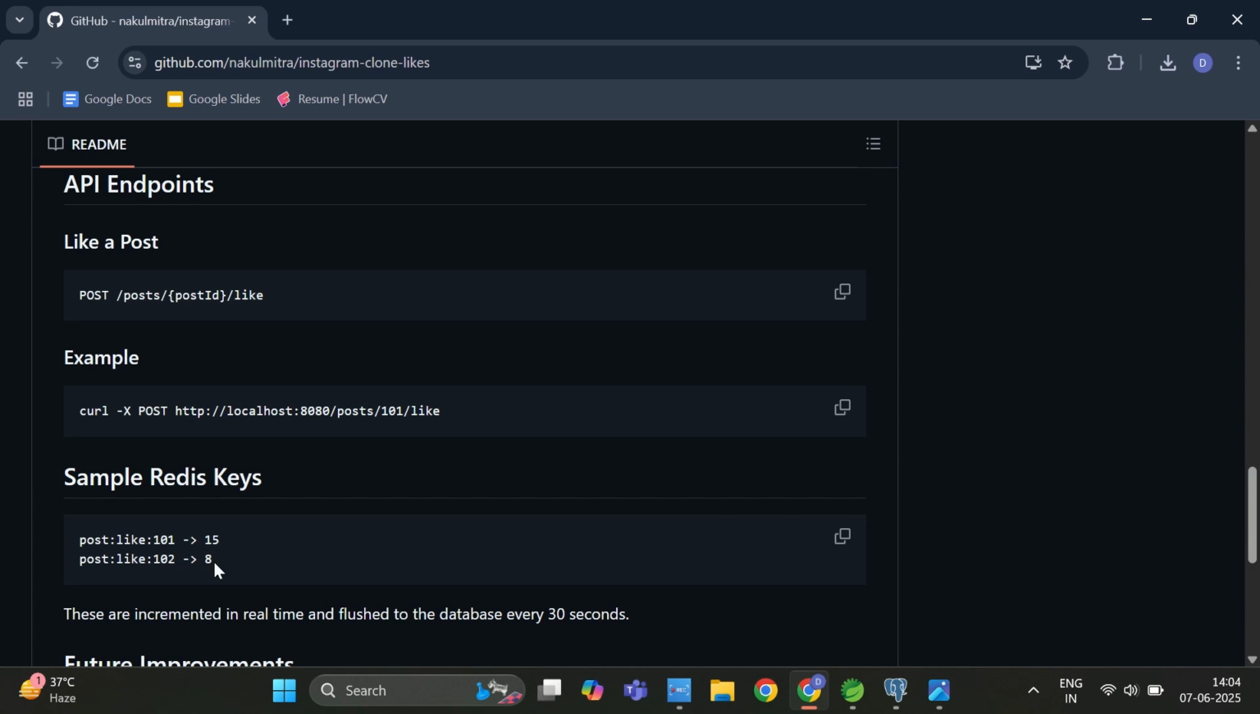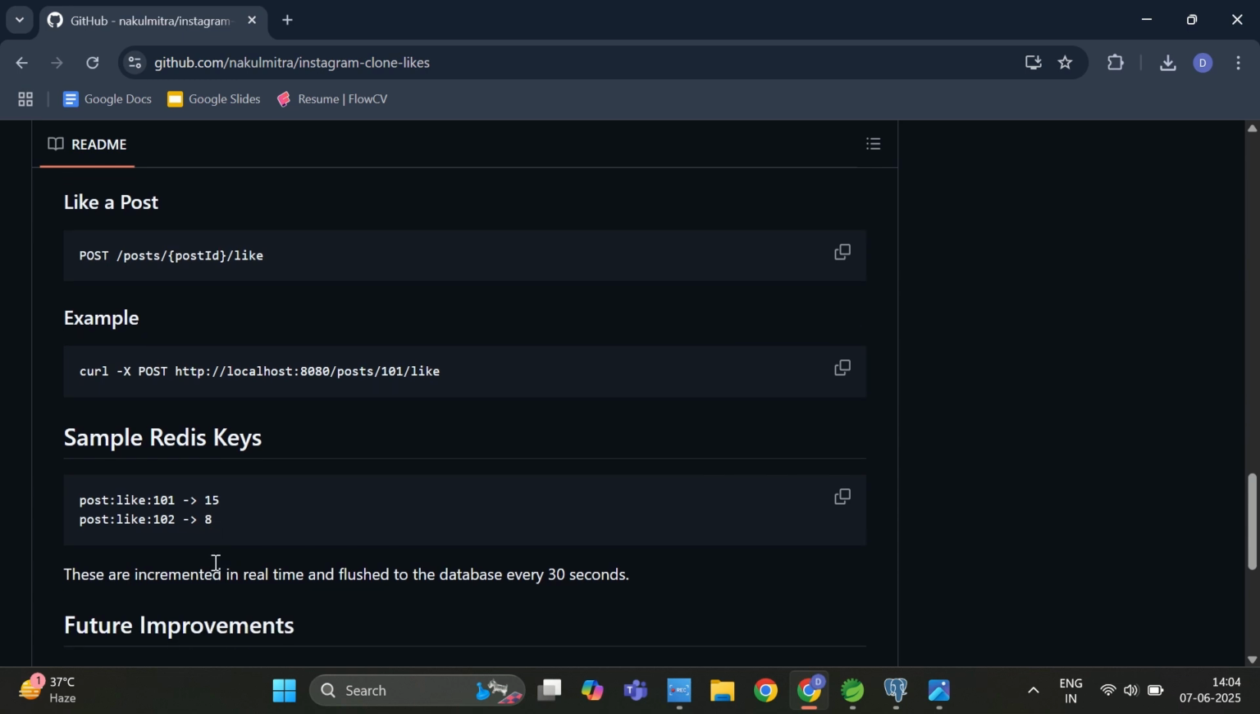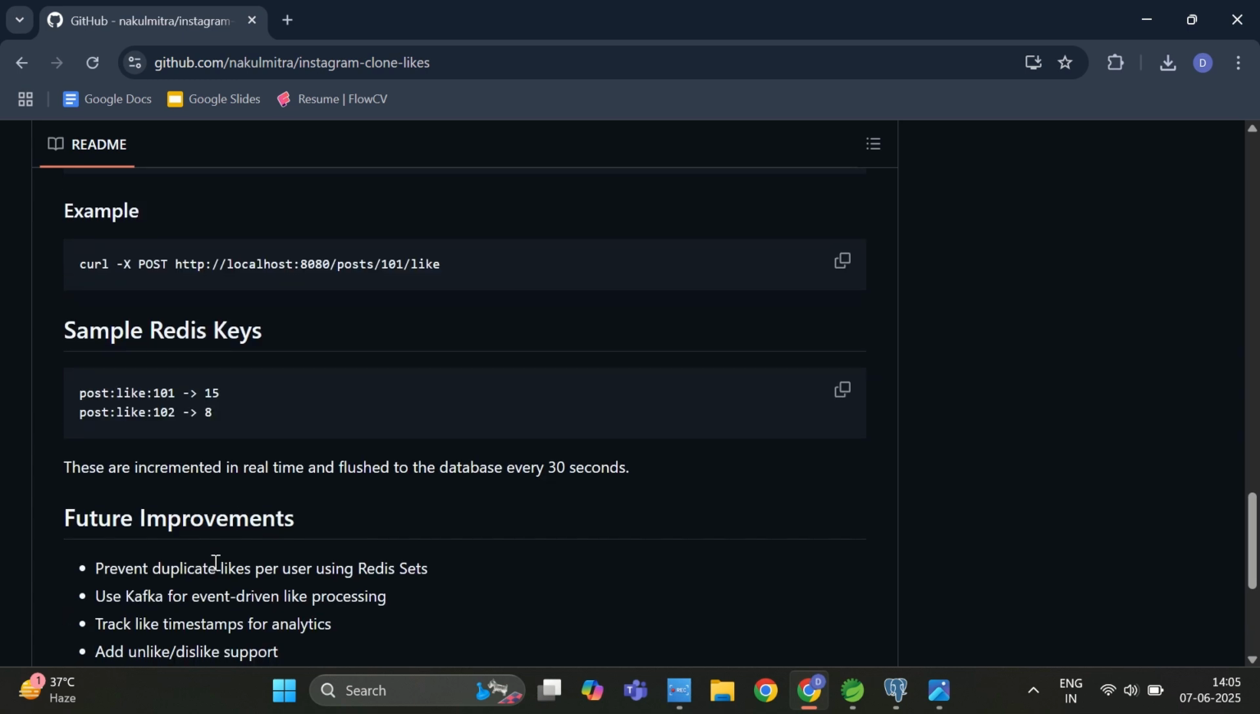So this is the basic idea, and once we update this count in the database, we will flush all the data related to the likes from our Redis server, so that redundant data will not come into play. So this is the basic idea. Let me show you the data as well first.